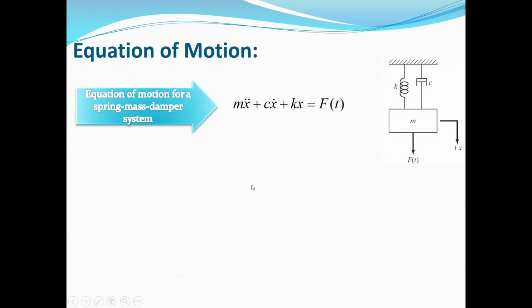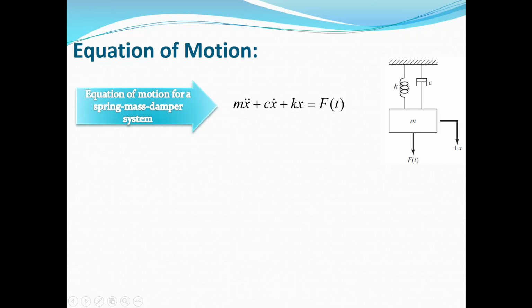So to extract the equation of motion for a single degree of freedom system subjected to an external force like F(t), we can easily write the force equation, similar to the previous chapter for free vibration of a single degree of freedom system. Here we can use Newton's second law. If you write the force equation in the vertical direction, which is called x, you can write the force equation.